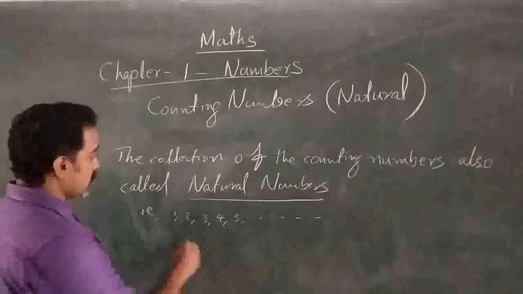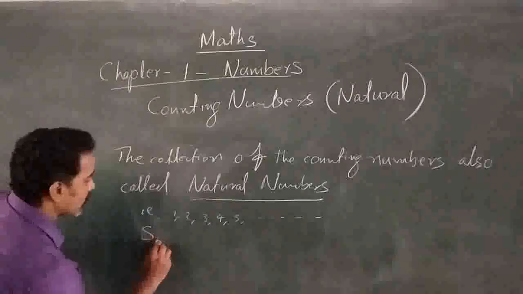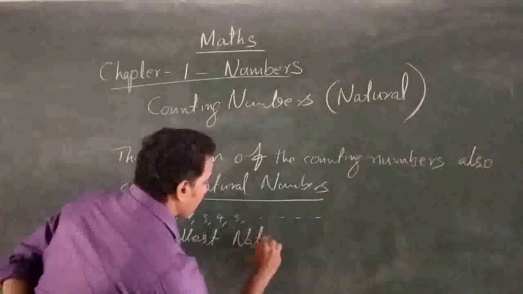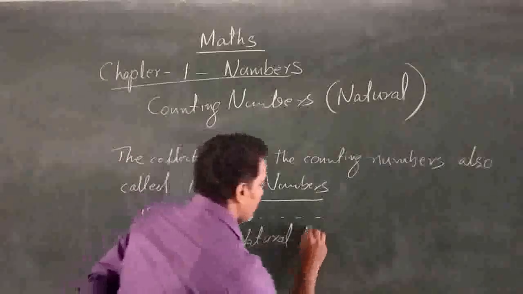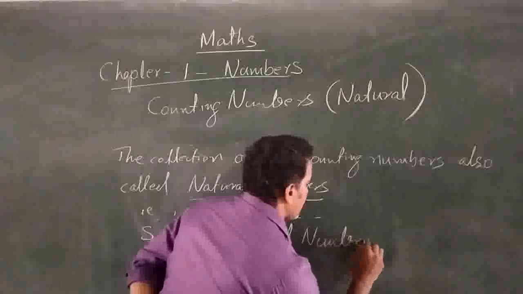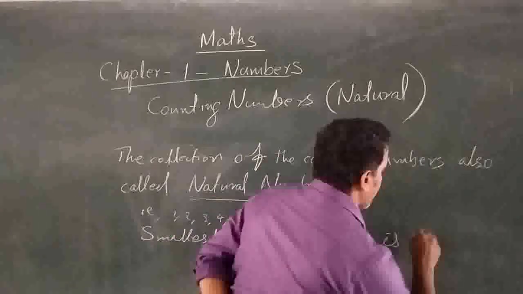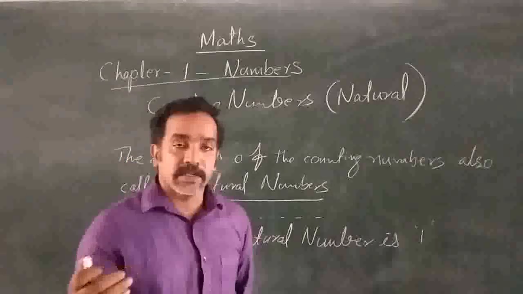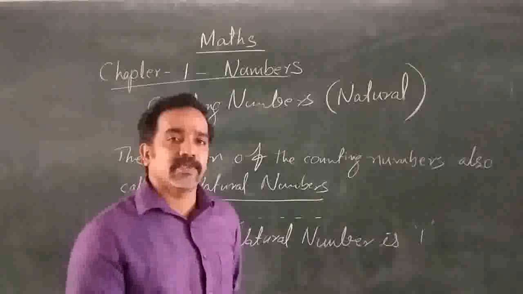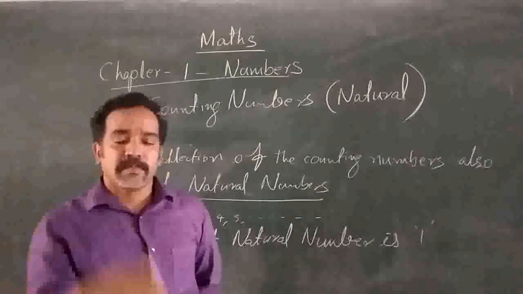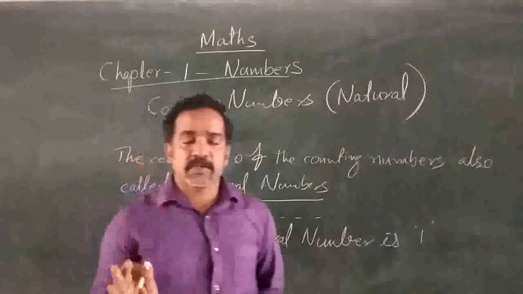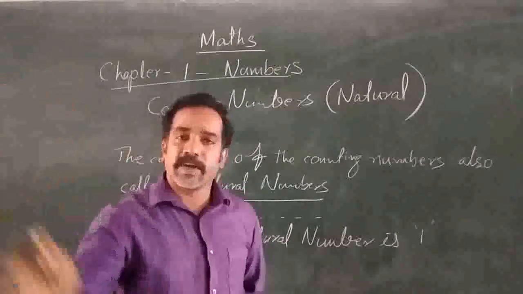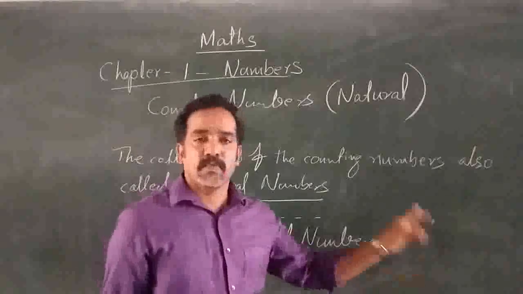The smallest natural number is 1, and there is no greatest natural number. Every time there will be a successor. So in the set of natural numbers, there will be a successor every time.